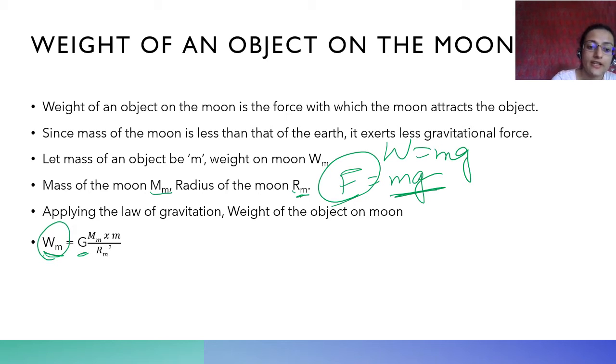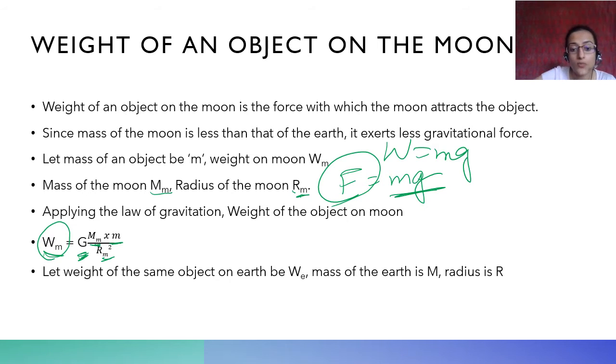Now what does it have? It has the universal constant of gravitation G, the mass of the moon, the mass of the object, and the radius of the moon. Here we are considering the object to be on the surface of the moon. Therefore, the distance is the radius of the moon.